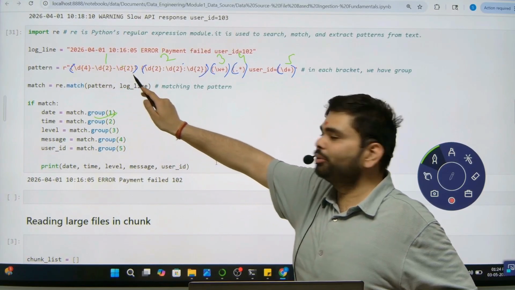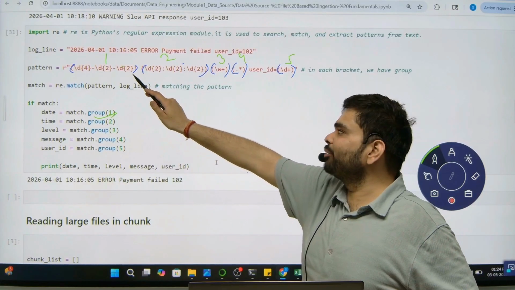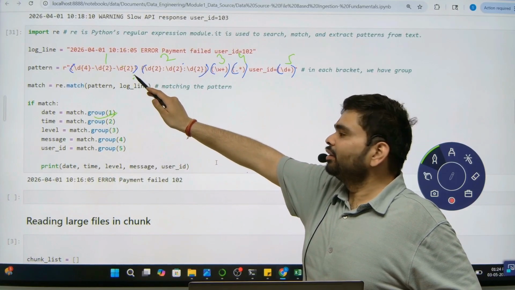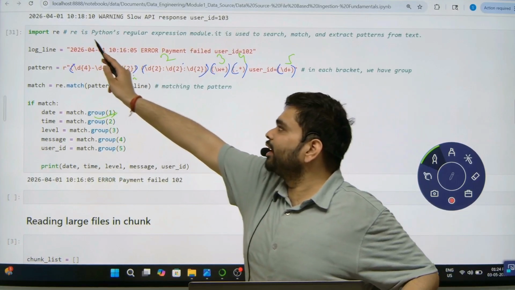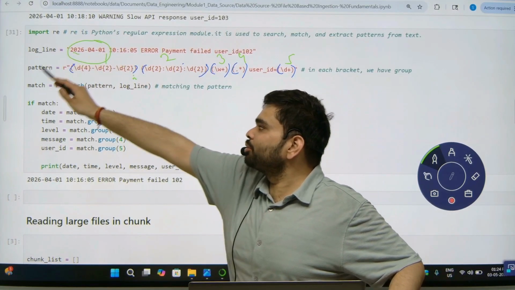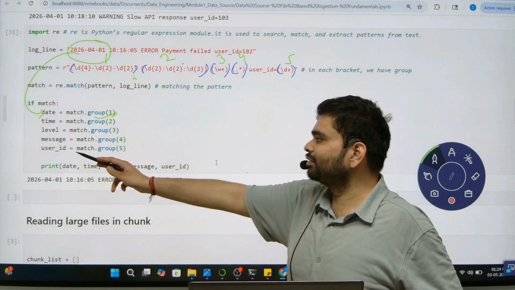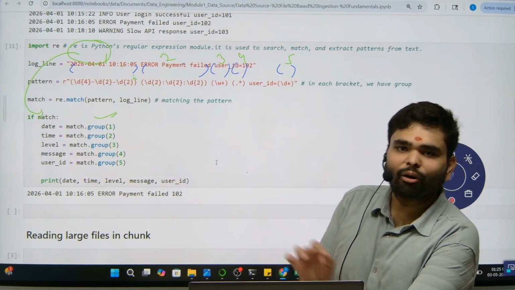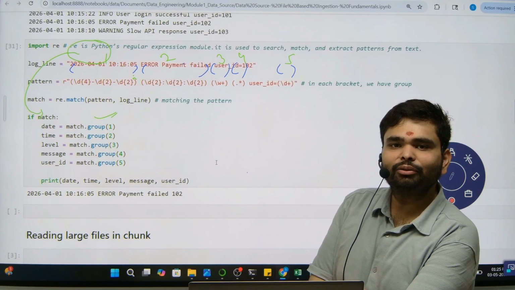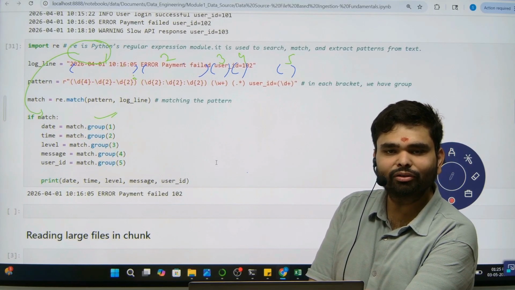Inside that, \d{4}, \d{2}, \d{2}, it will find the pattern, and using that pattern you get a value, and this value will be stored in date. Similar for the time, then level, then message, then user ID.